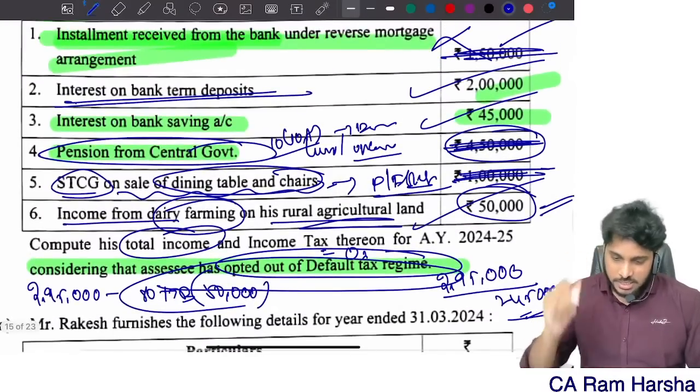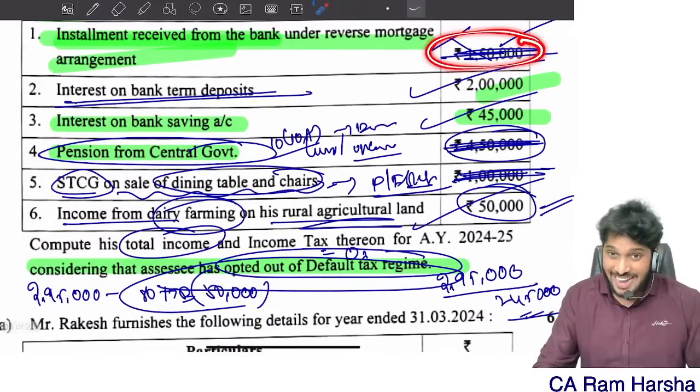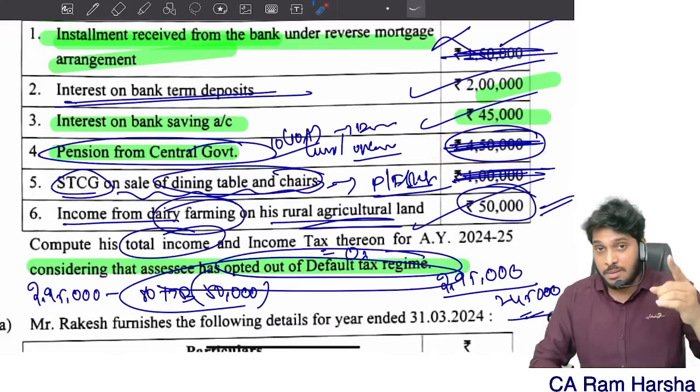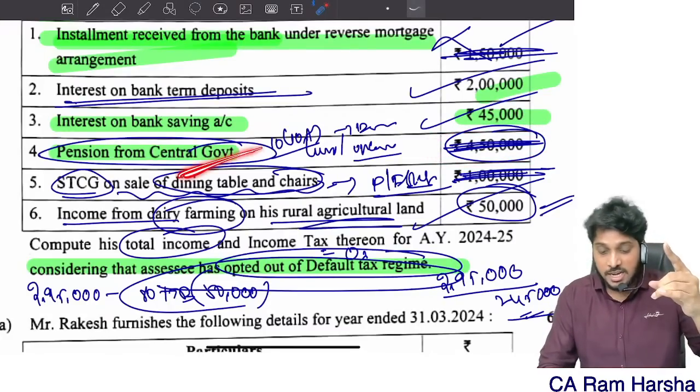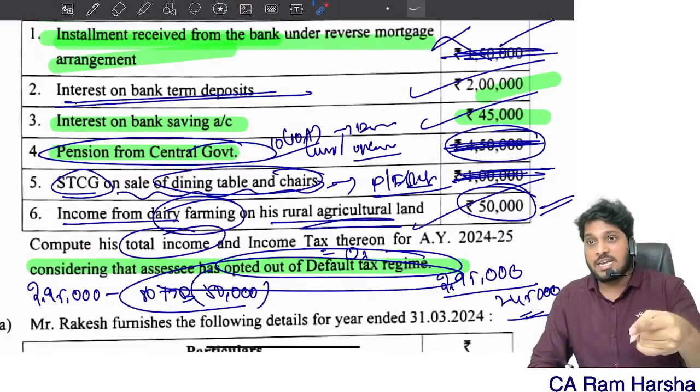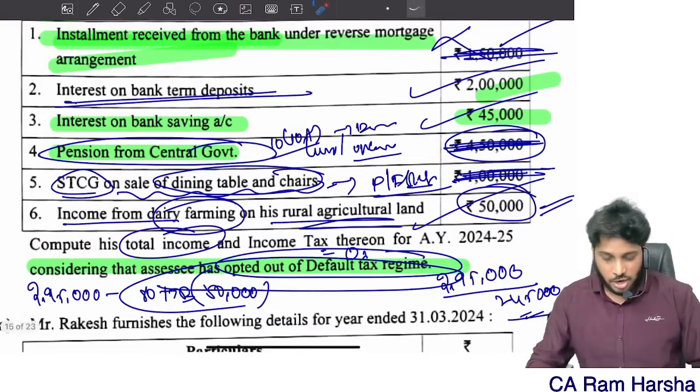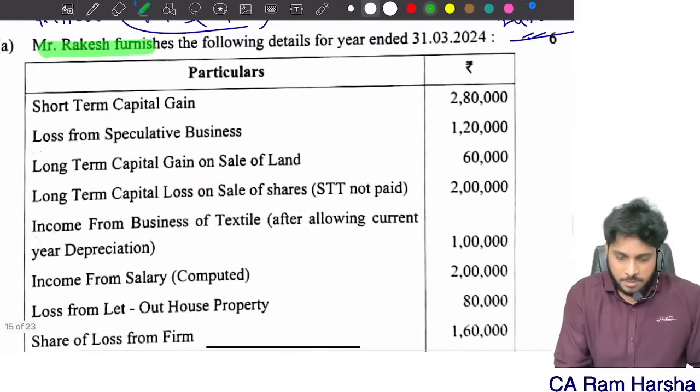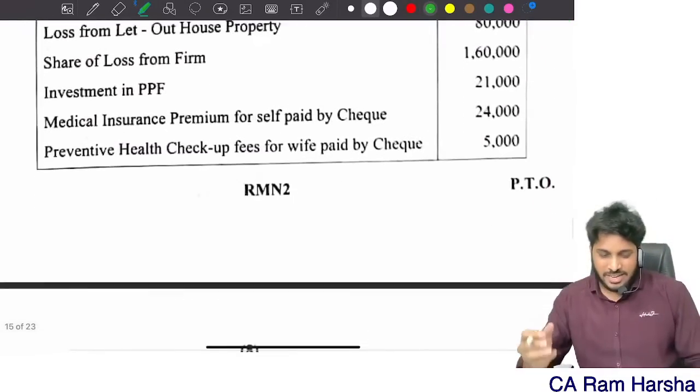That's it. Here there is a possibility some students might tax this. They might tax even this also. Pension also they might tax it. Remember, pension received from central government, assuming that it is a lump sum pension, is not taxable. Next, Mr. Rakesh furnishes, this is a set off and carry forward problem.